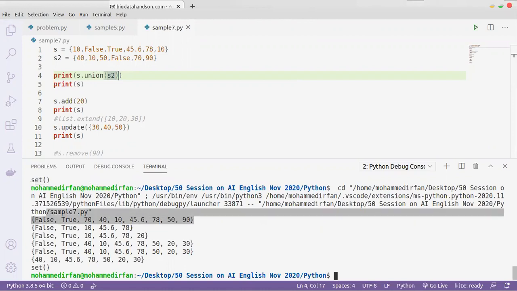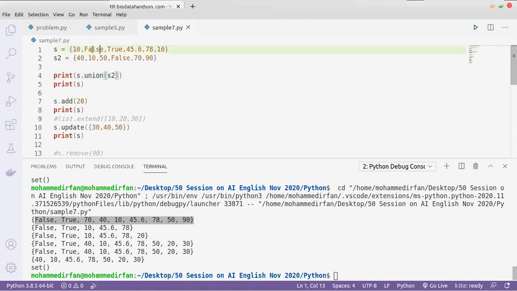Union means it will have both the first set of values and the second set of values. But if you have duplicate values, like 10 in set 1 and 10 in set 2, it won't have two tens in the result, only one 10.